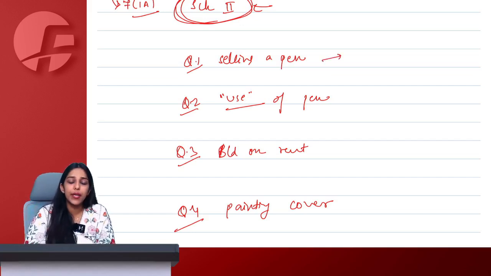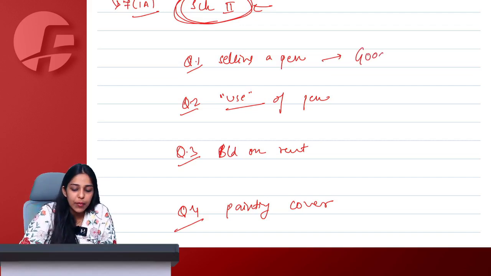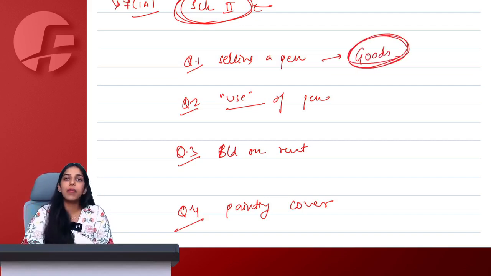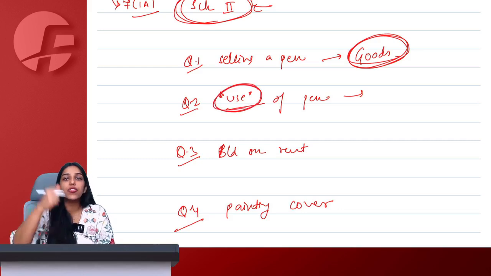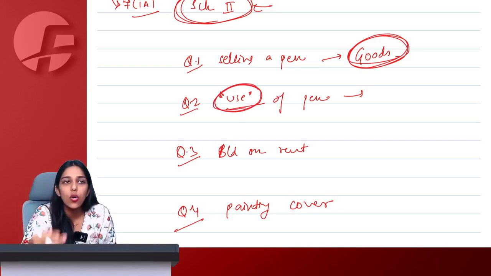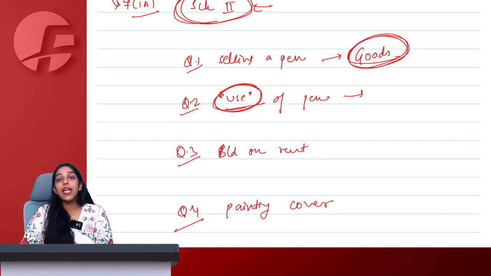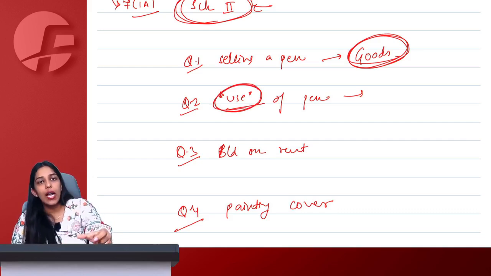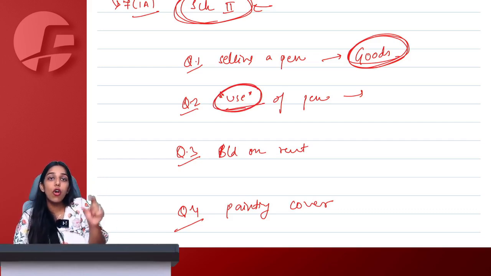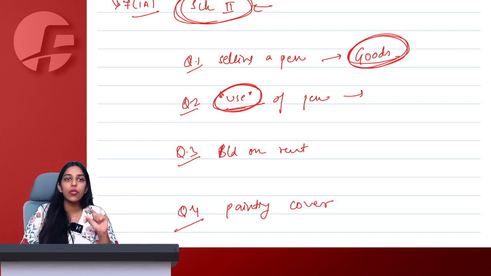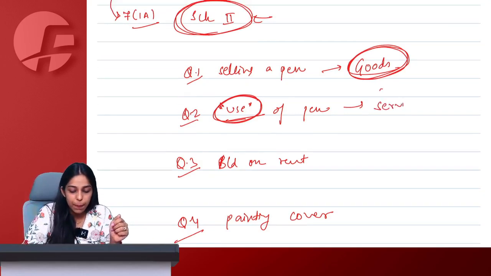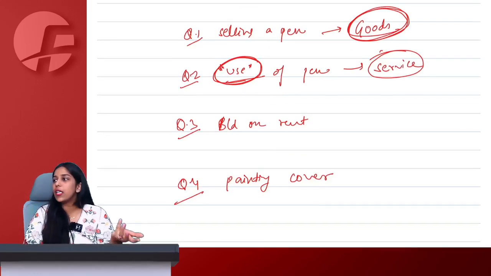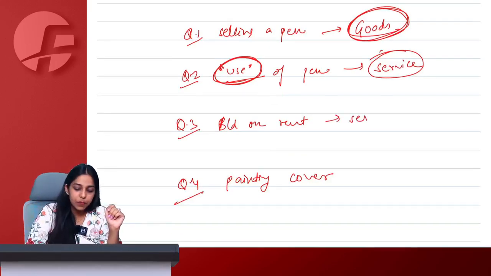Ma'am, question number 1. Simply transferring a pen means of course there is a transfer of goods, it's a supply of goods. But for use of something, I am just giving you possession and control, and I will take this thing back from you. It means I am not giving you the pen as a good, I am giving you the service of using a pen. I am only giving you the service of using the pen and not giving you the entire pen as goods, which means this is a service. Then giving a building on rent, of course, becomes a service.